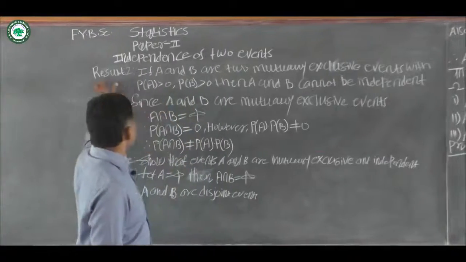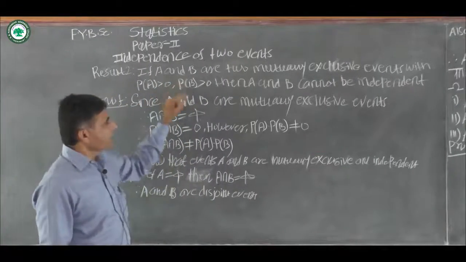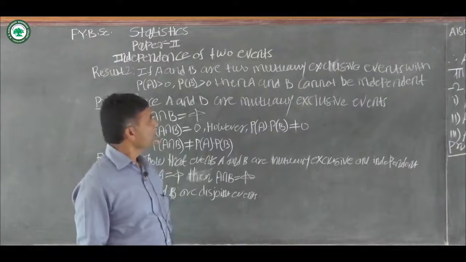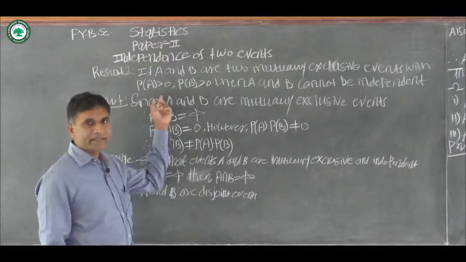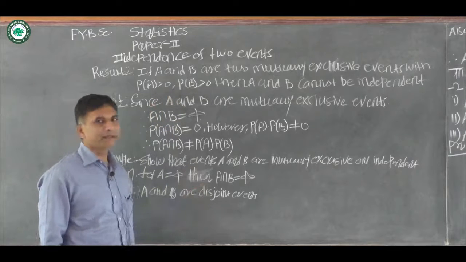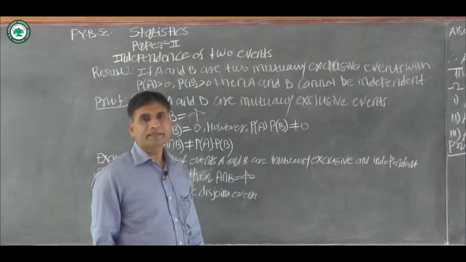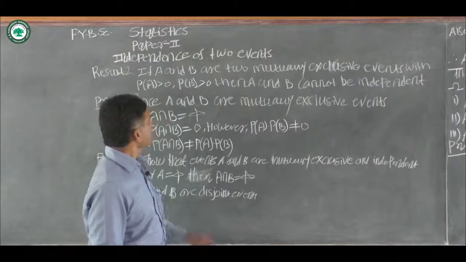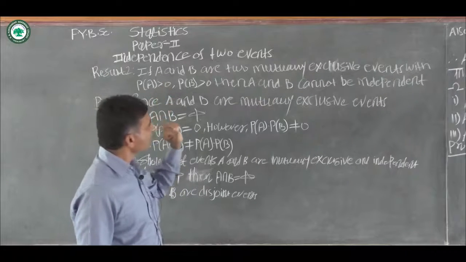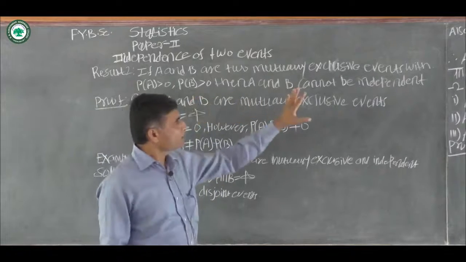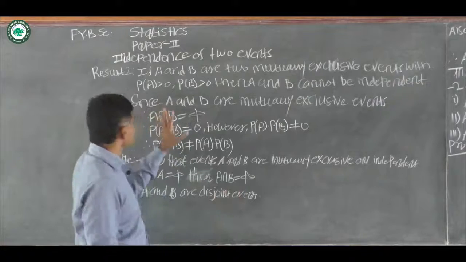Result number 2 is, if A and B are two mutually exclusive events with probability of A greater than 0 and probability of B greater than 0, then A and B cannot be independent. Means in this case, if A and B are two mutually exclusive events, then these two events cannot be independent. We have to show this.